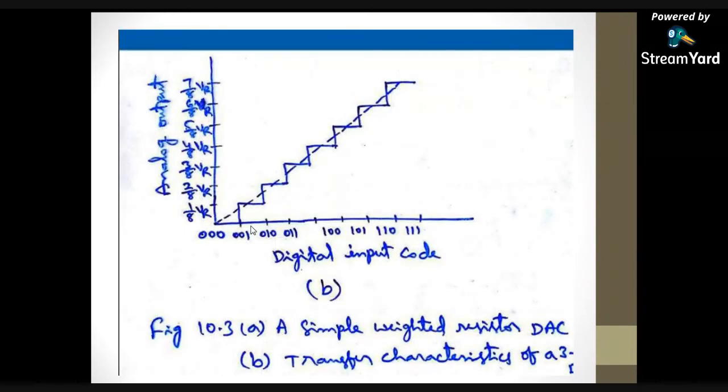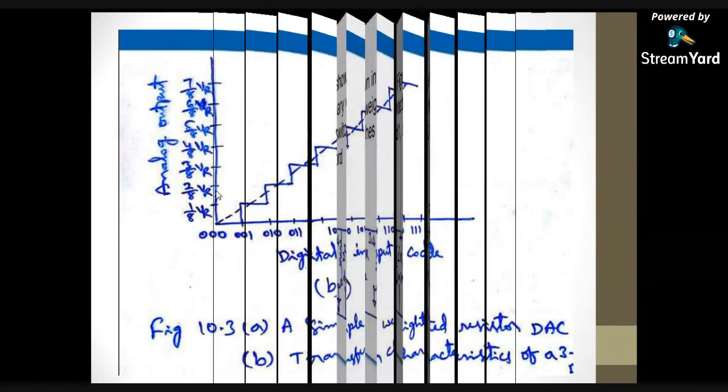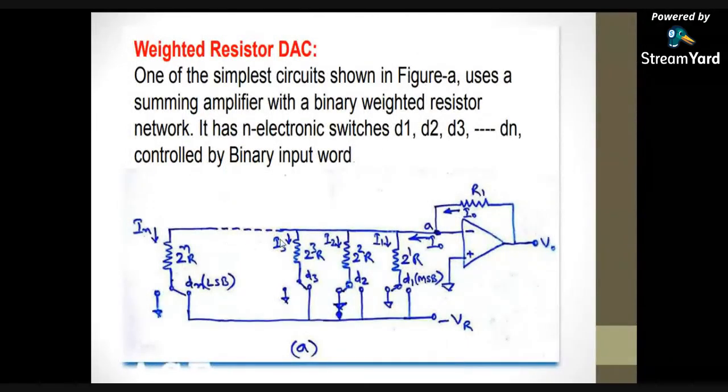Now we need to understand this equation. This is the transfer characteristics of the 3-bit DAC. Let us say this is the n-bit DAC, but I am considering only a 3-bit DAC.